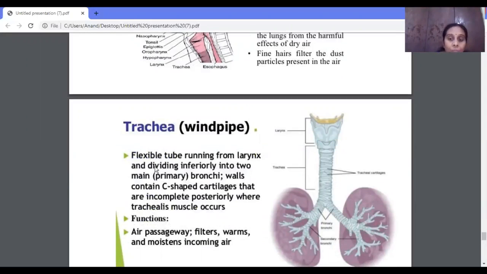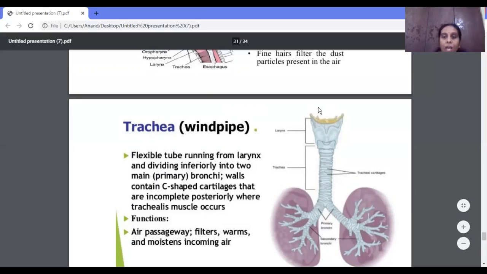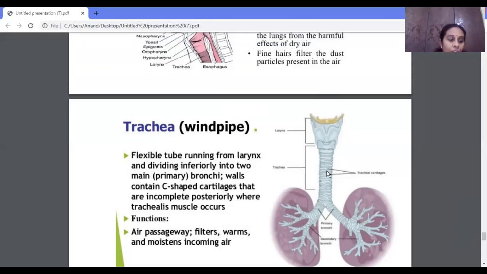When you observe the windpipe or trachea, you can see a tube-like structure. As soon as the air enters, it reaches the larynx, and then from the larynx it comes to the trachea. The trachea contains C-shaped cartilage which protects the trachea, and this trachea helps in passing the air. It filters the air, warms up and moistens the incoming air. So that is the work of the trachea. The trachea is also called the windpipe.